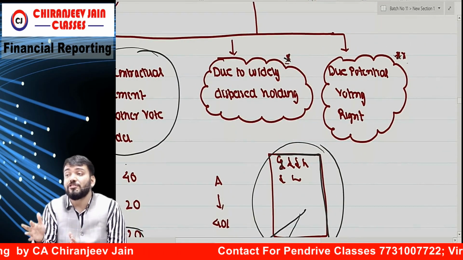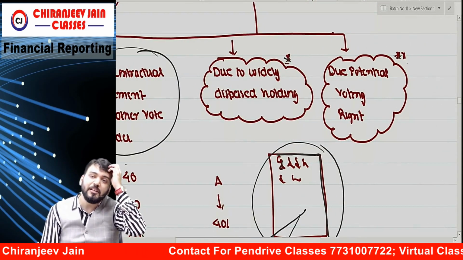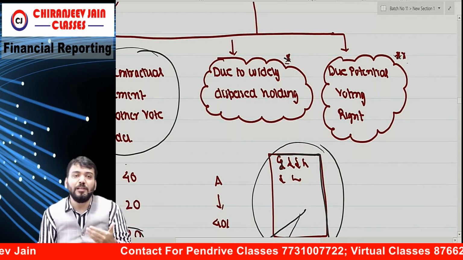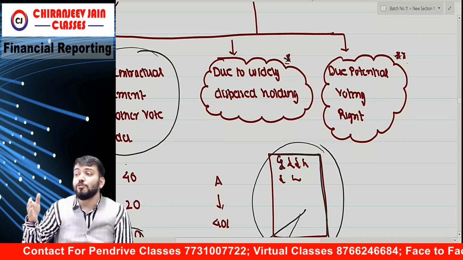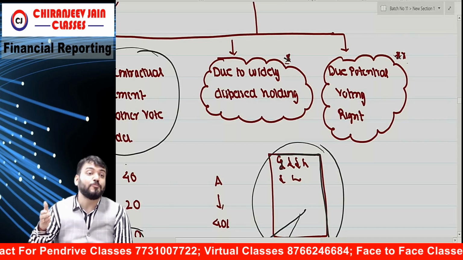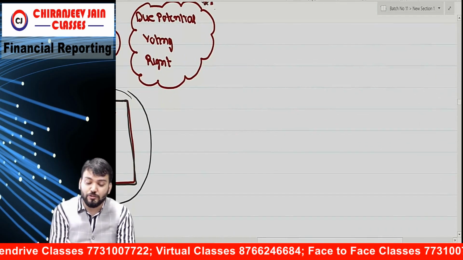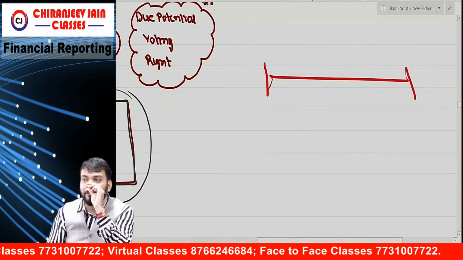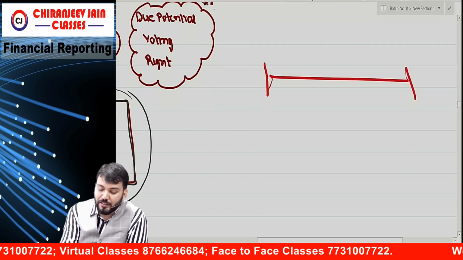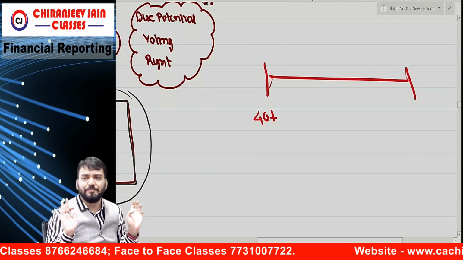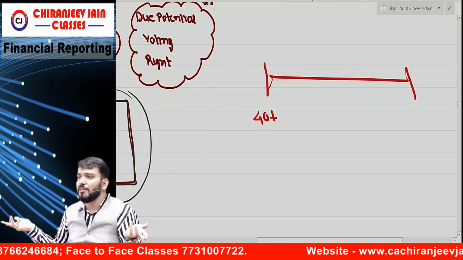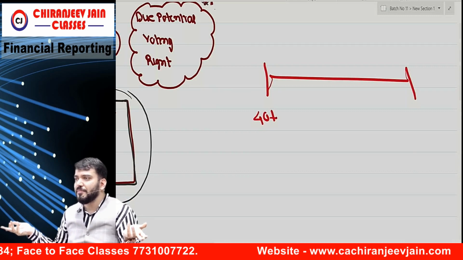And due to potential voting right, suppose I am holding some option to purchase shares. Just try to understand. Suppose I am holding 40% shares. Right now, I do not have any right because I am not holding more than 50%.